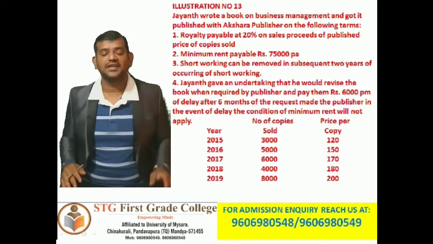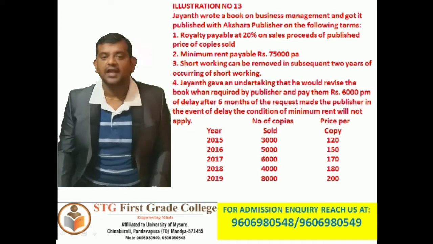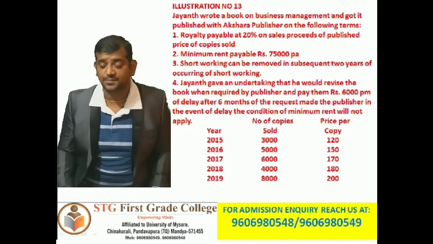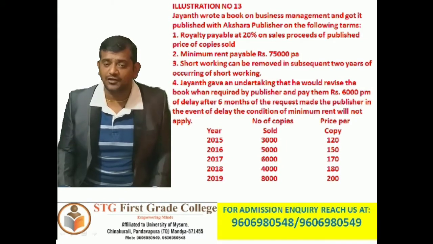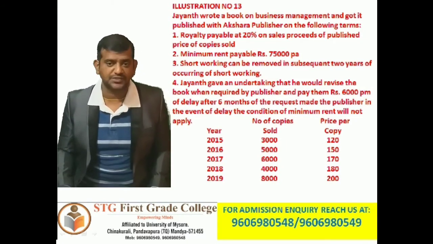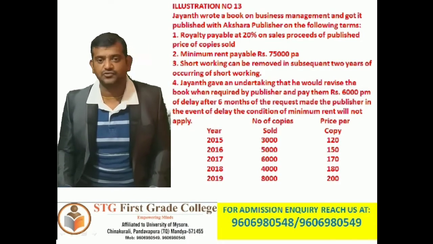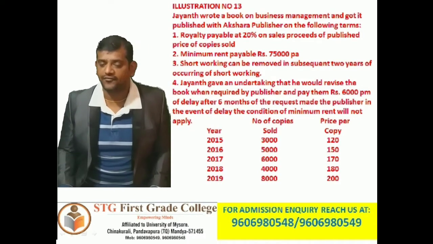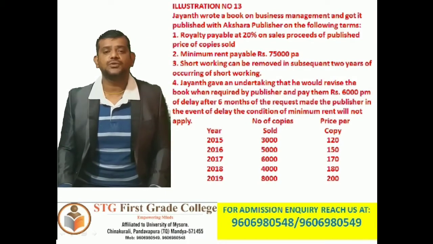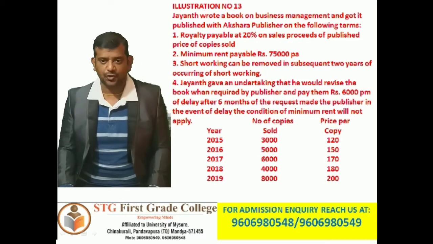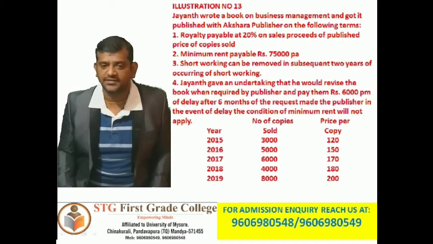So let us look into the information. Here are the number of copies sold and the price per copy. In 2015, 3,000 copies were sold at 120 rupees. In 2016, 5,000 copies were sold and 150 rupees was the price. In 2017, 6,000 copies were sold and the price per copy was 170 rupees.